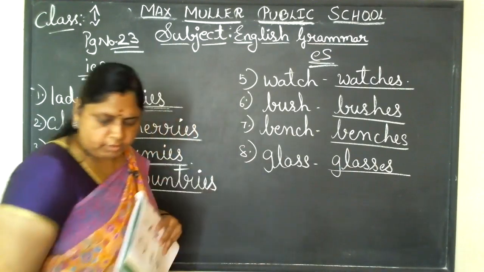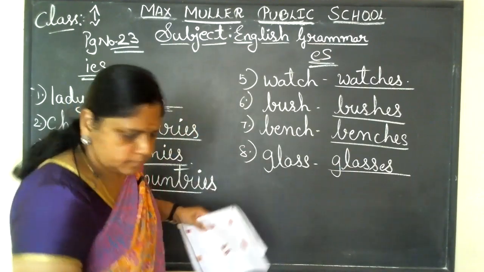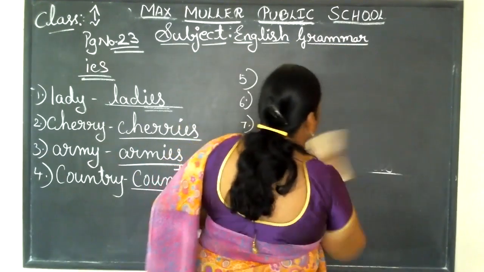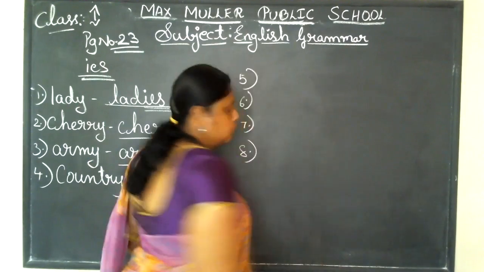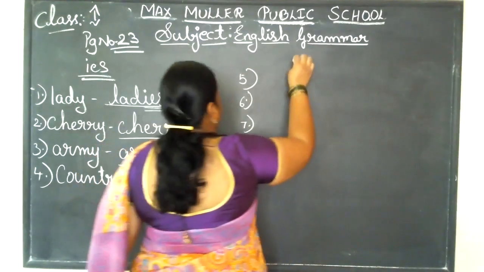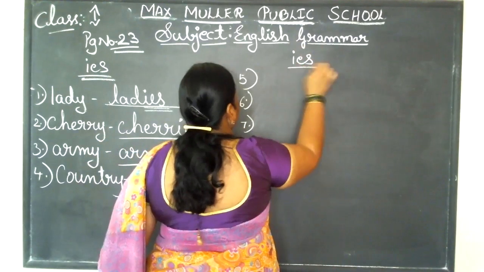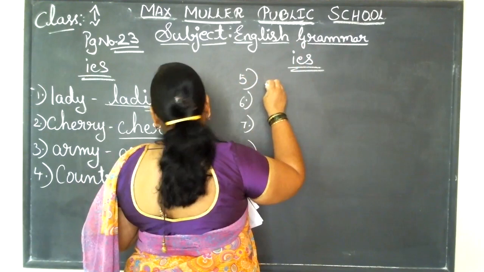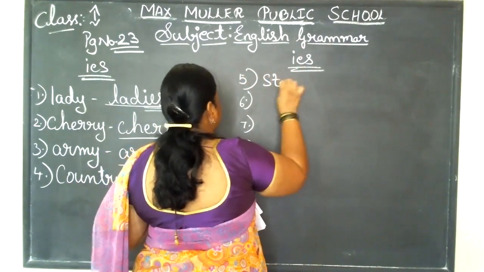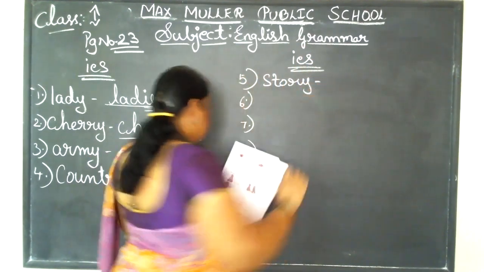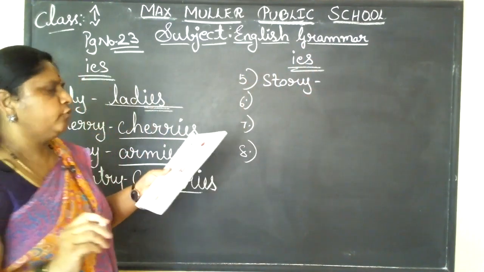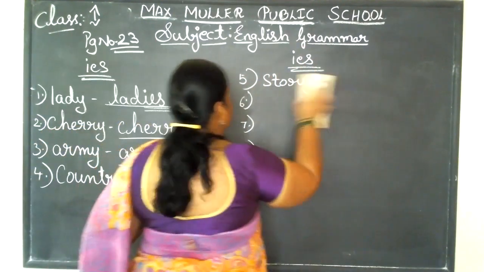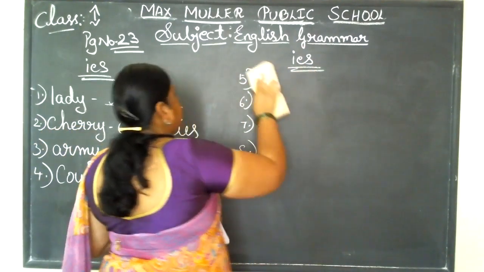Come to the fifth one now. Again, the fifth one, we'll continue that IES only. Story. So, if your grandma is telling a story for you. Okay, one minute, children. Sorry. There's one more. I forgot to continue.